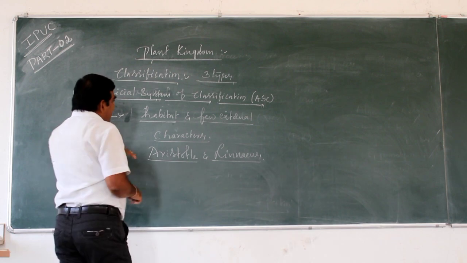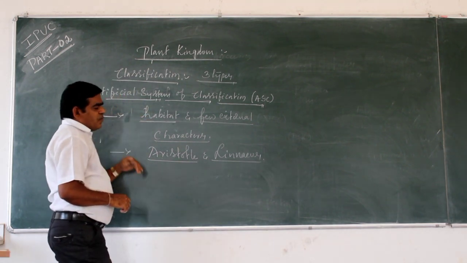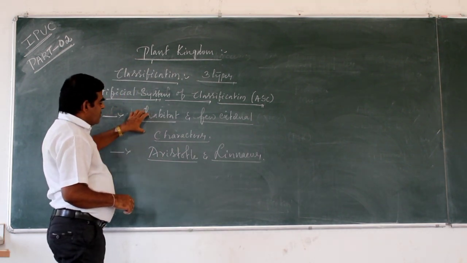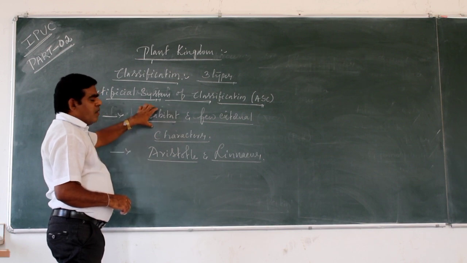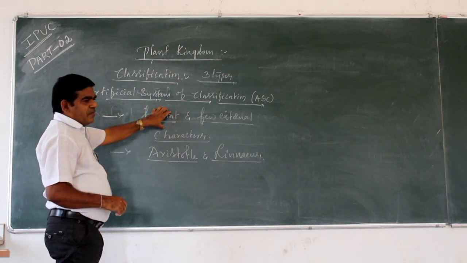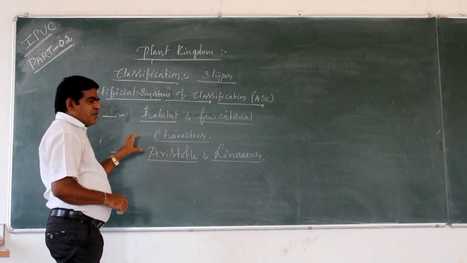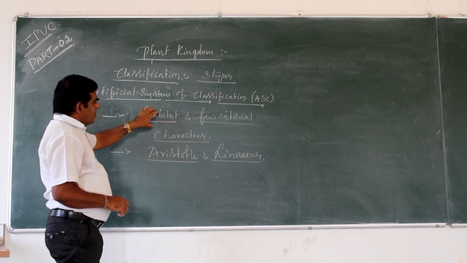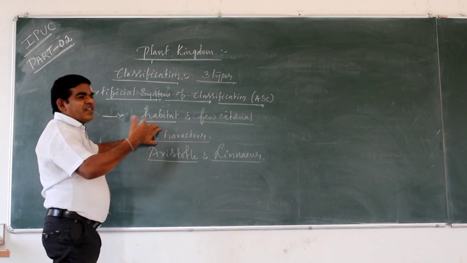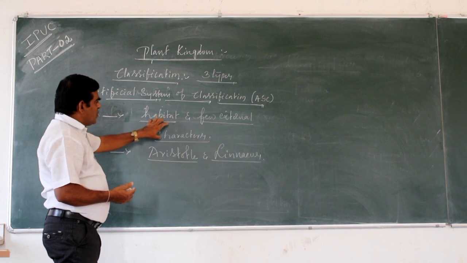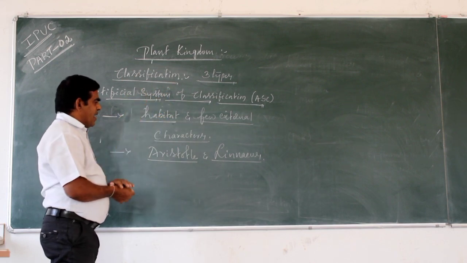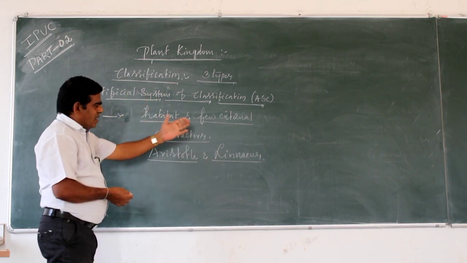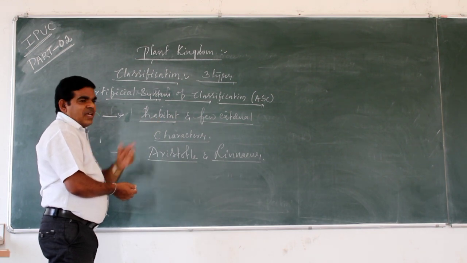So, the demerits of the artificial system of classification. These are the two important points. In the artificial system of classification, the taxonomists considered the habitat and a few external characters. Based on habitat and external characters, they classify the plants.